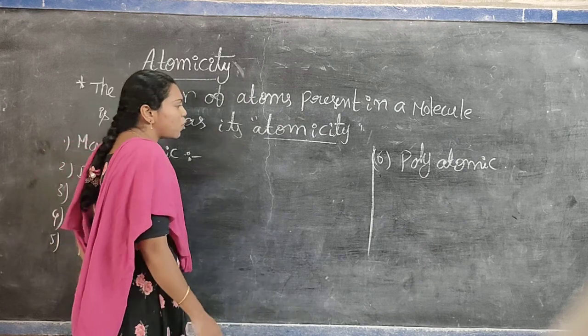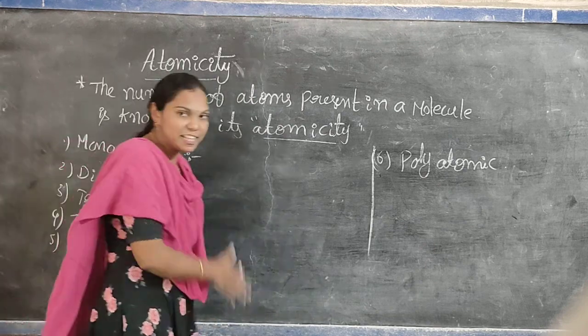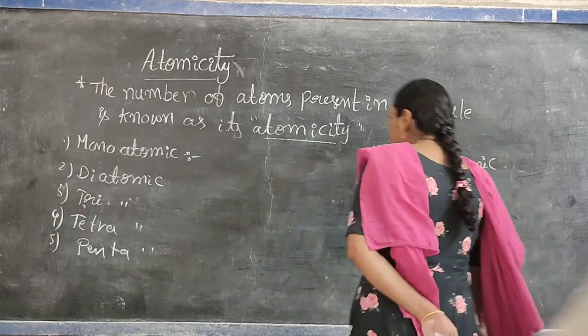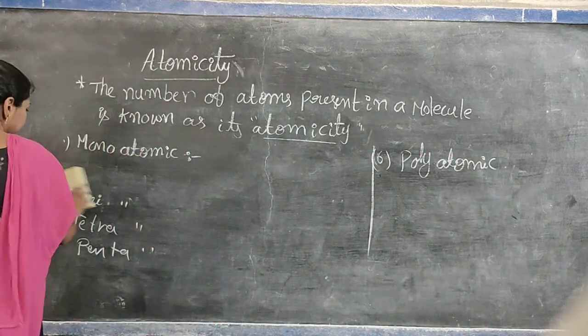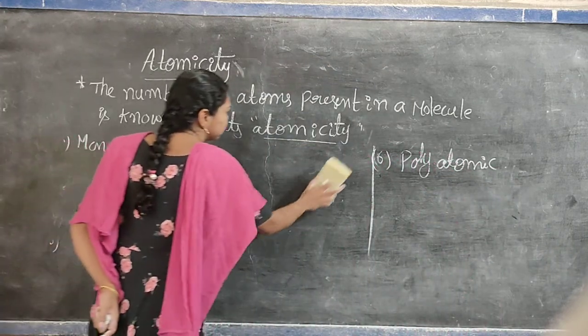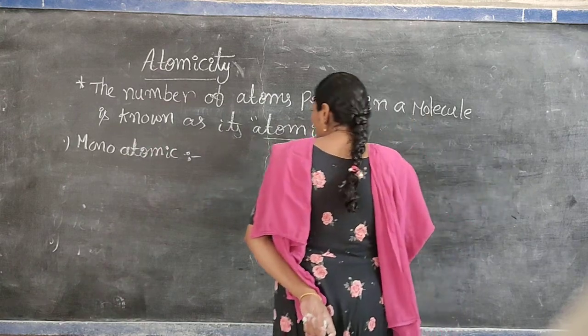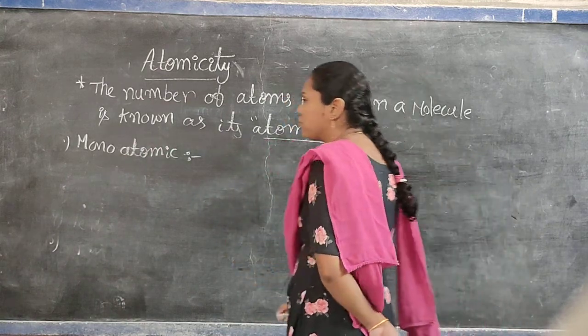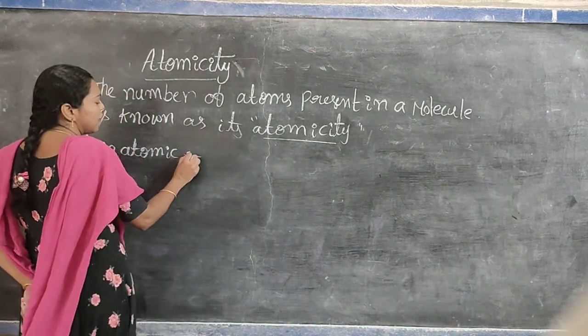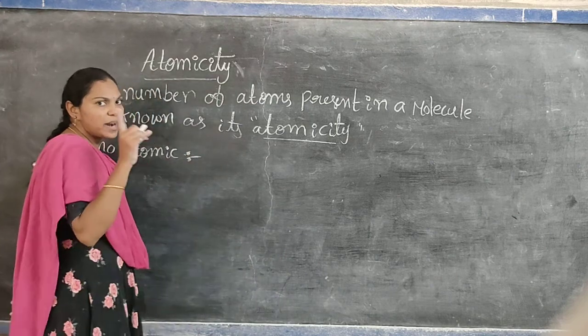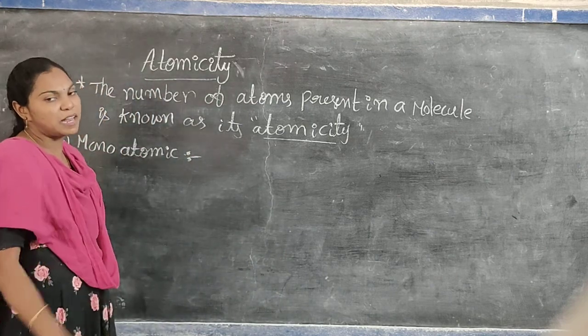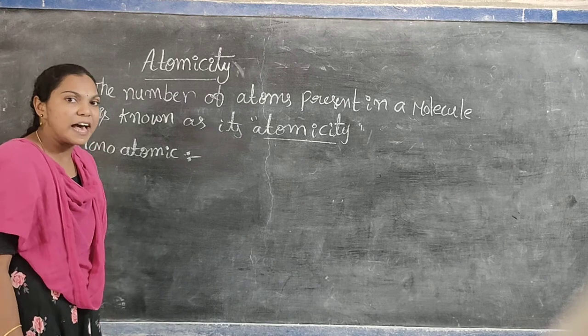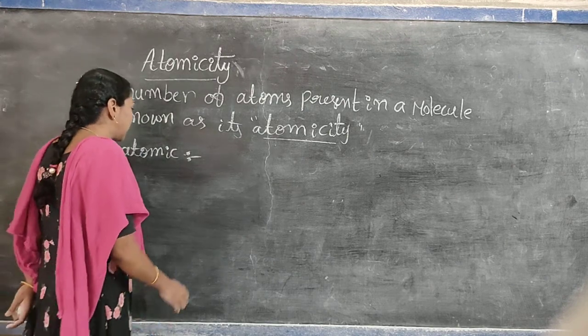Now for monoatomic molecules, what is meant by monoatomic molecules? One by one I will explain. First one is mono. Mono means a single, only one atom is present in this molecule. This type of molecules are known as monoatomic molecules.